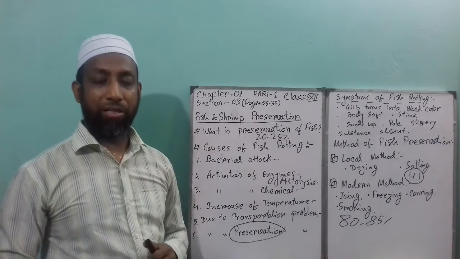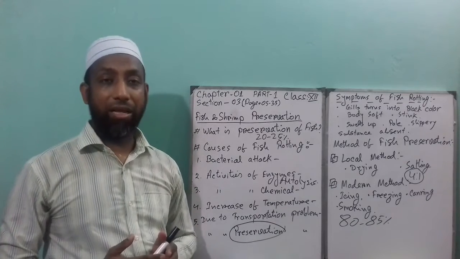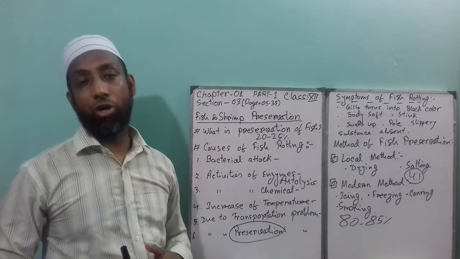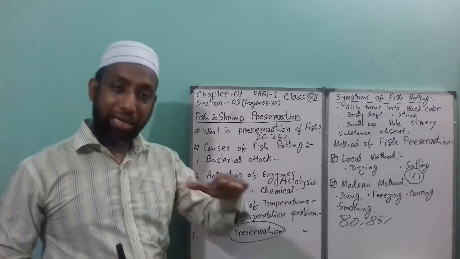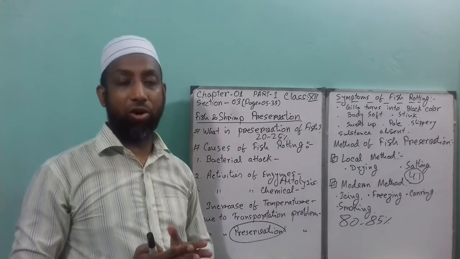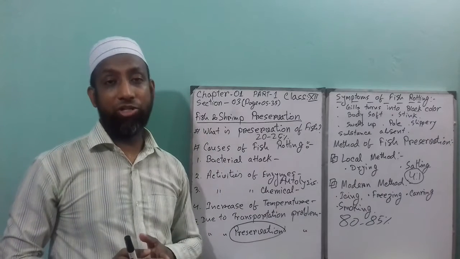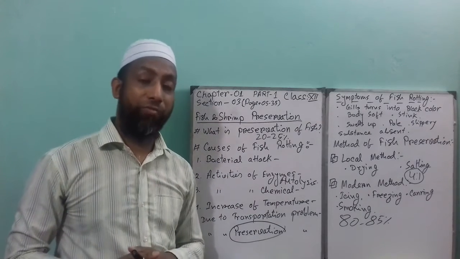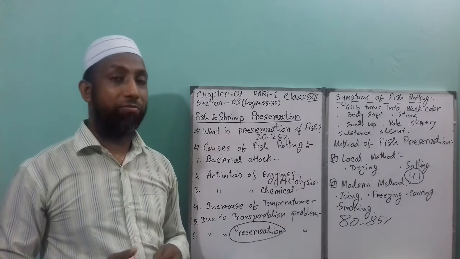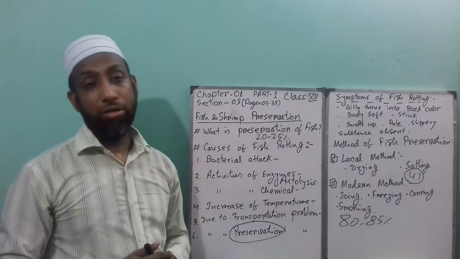That means the fish cut in a slant cut or crosswise cut, then one layer of fish, then a layer of salt, then one layer of fish, then another layer of salt. After filling the tin or container or earthen pot, tie up the container properly and leave it. After a couple of days, you can find that the salting process of the local method is ready to serve.